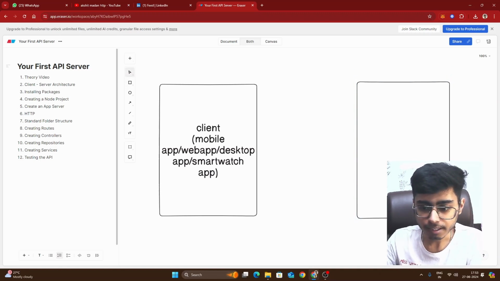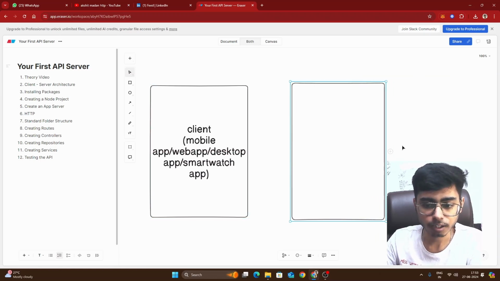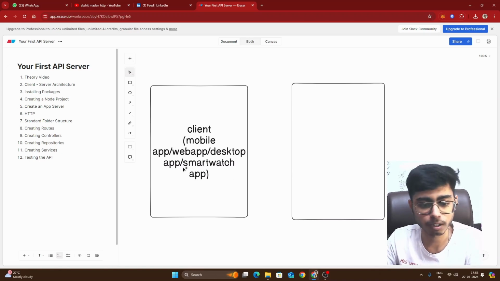And for building the client side, there are a lot of tech stacks. You can build a mobile app in Flutter, React Native, Ionic, Cordova, and a web app in React. Desktop can also be built in Flutter, and a smartwatch app can be built in Flutter. So all of these are client side technologies.